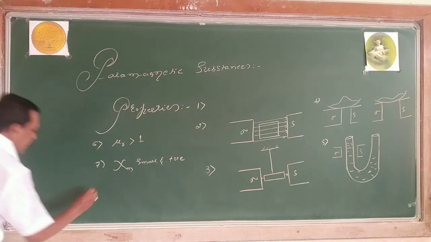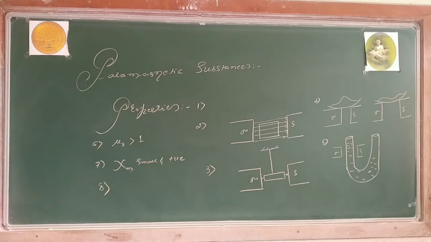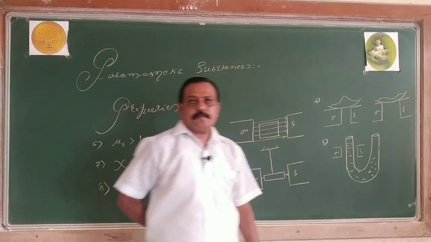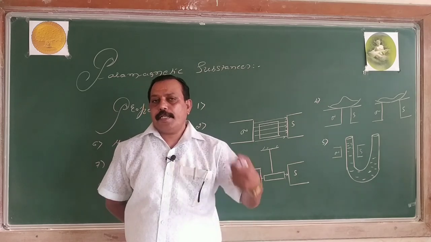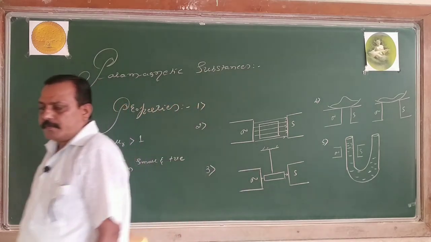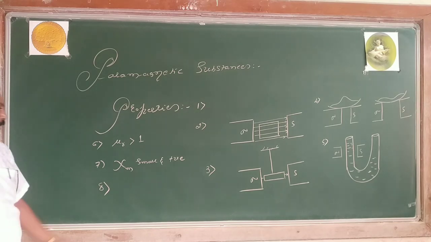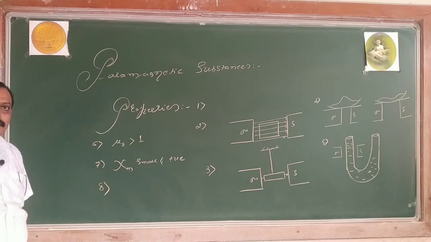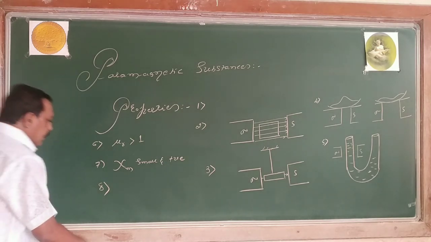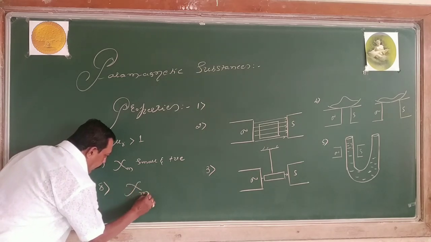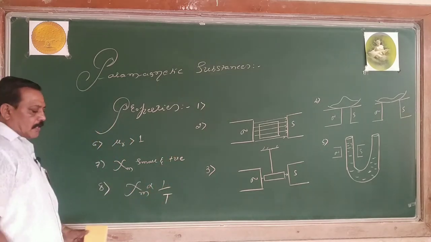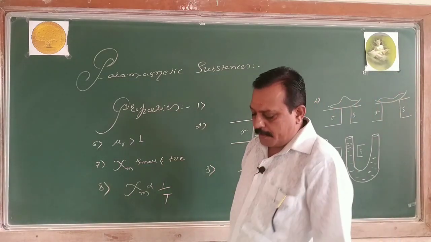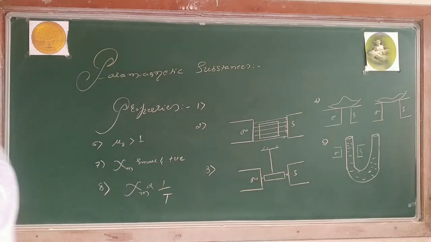Then the eighth one: when it becomes a magnet, when it allows the magnetic lines of force, then the temperature-dependent factor. The magnetic susceptibility of a paramagnetic substance decreases with increase in temperature. So, the magnetic susceptibility and temperature are inversely proportional. As the temperature increases, the magnetic susceptibility decreases. It means that it is losing the magnetic properties. So it is temperature dependent.